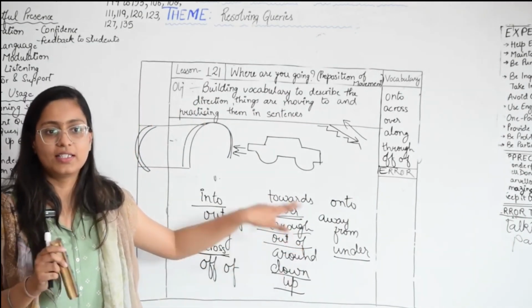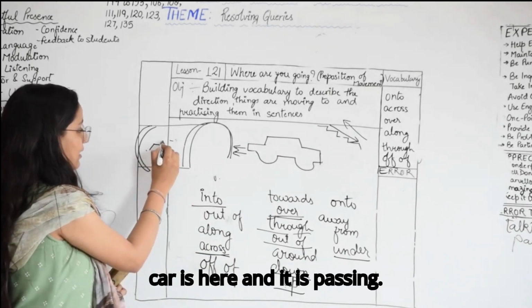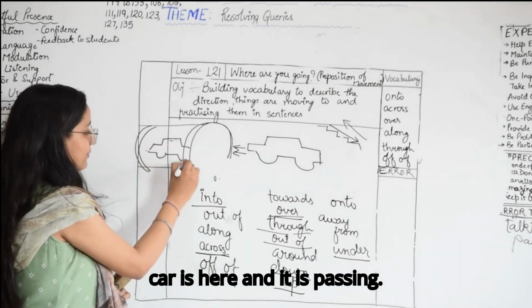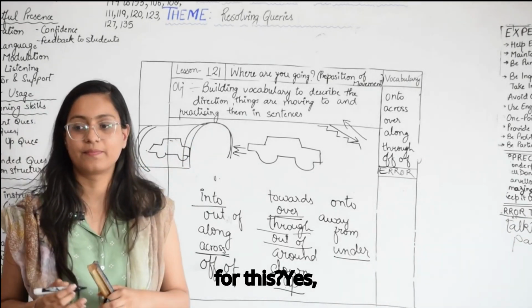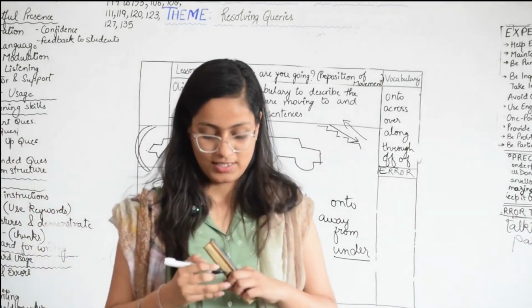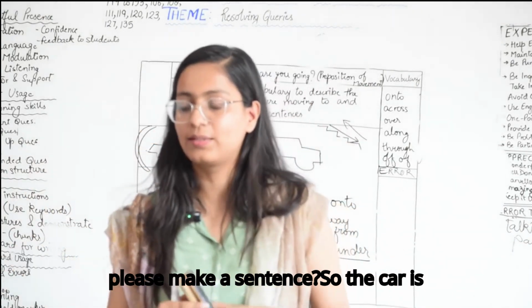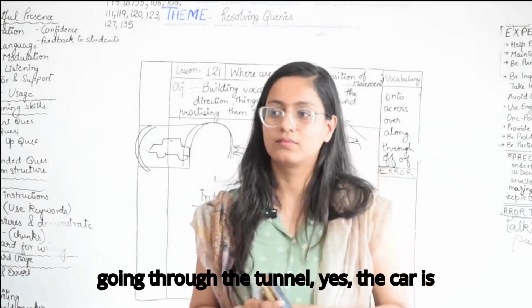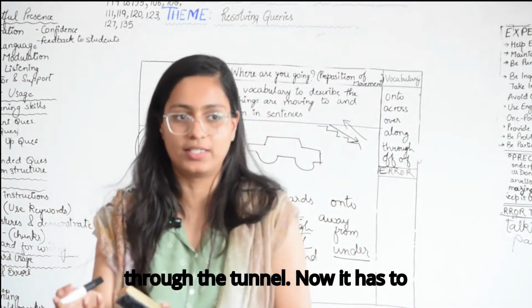Now the car is here and it is passing. It's not out yet. Can you please make a sentence? The car is going through the tunnel, or passing through the tunnel.